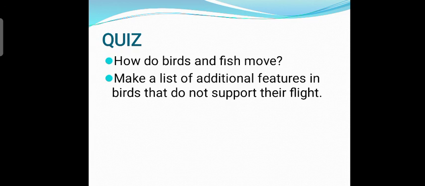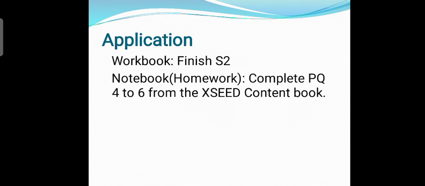So now solve these quiz questions in your notebook. How do birds and fish move? Make a list of additional features in birds that do not support their flight. Now you have to finish your S2 of volume book based on today's learning, and you have to complete your practice questions from Exceed content book.